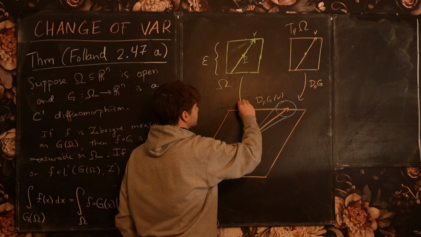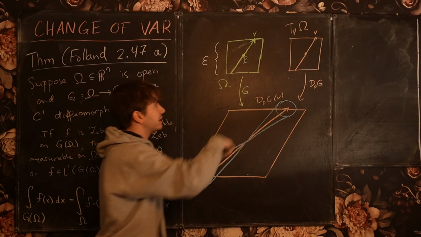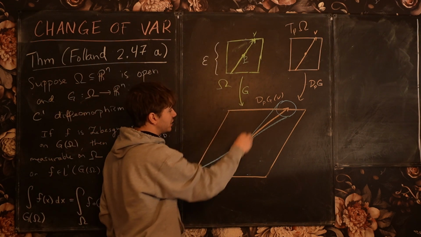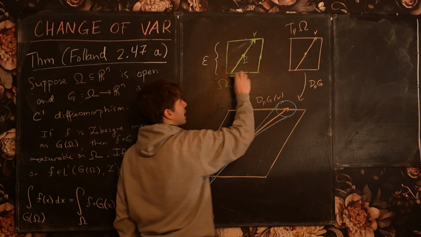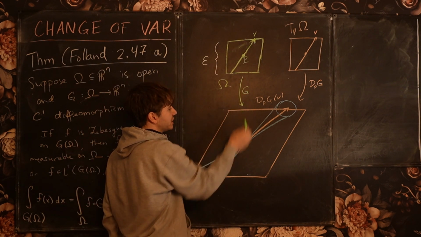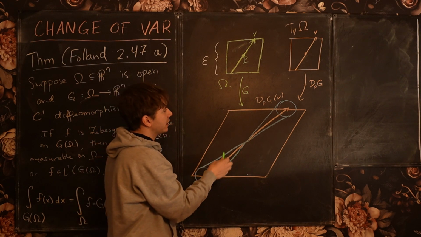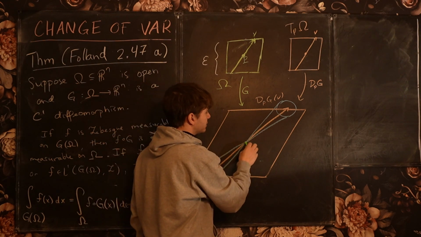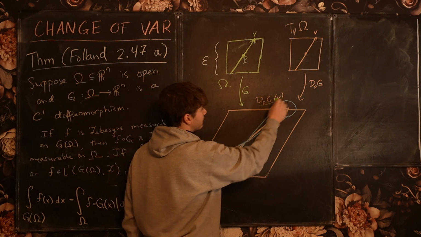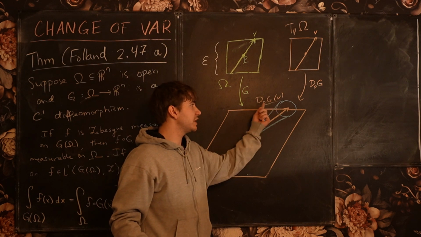So what happens when I actually use the mapping G instead of just the differential? When I actually use the mapping G, let's focus in on this line here with direction vector V. This line is going to get sent via G to a curve in Rn, and that curve is going to have a tangent vector, which is precisely the image of V under the Jacobian.